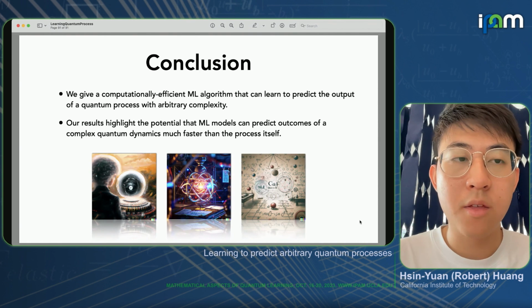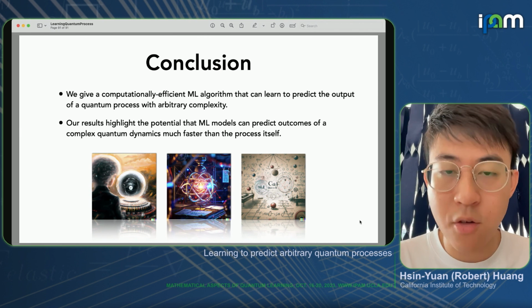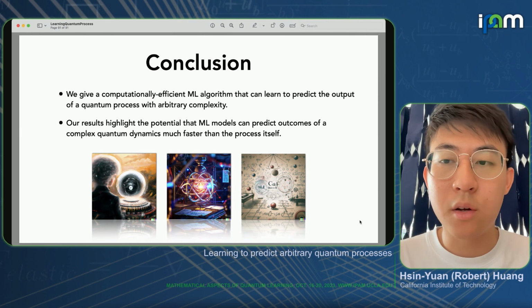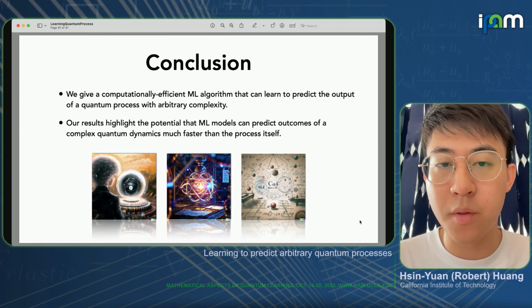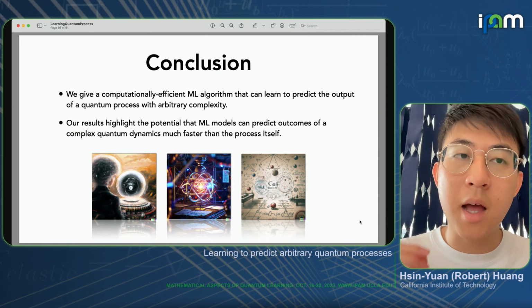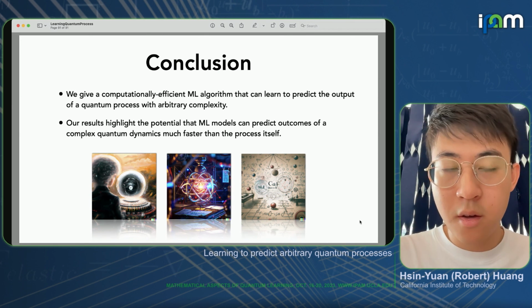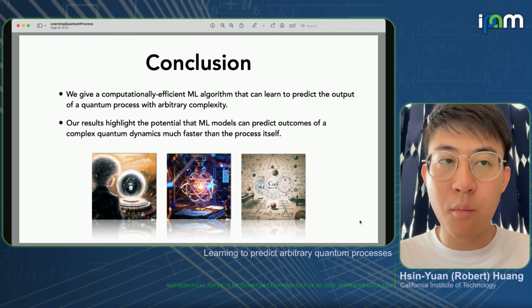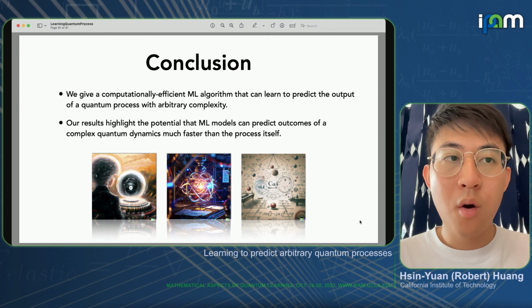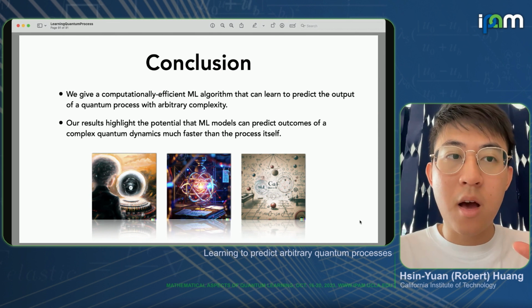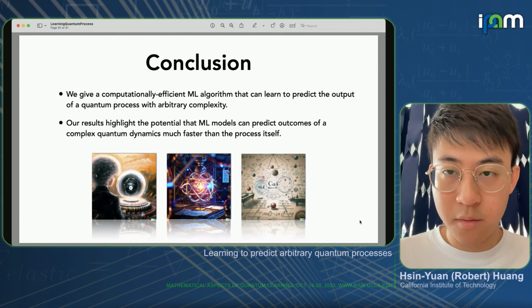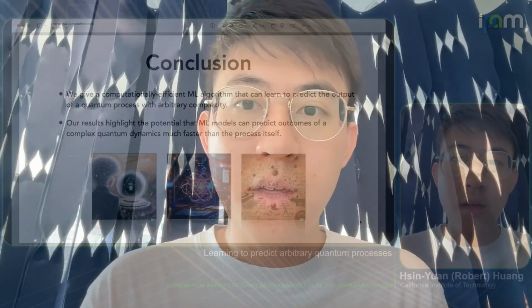To conclude, in this work, we give a computationally efficient ML algorithm that can learn to predict the output of a quantum process with arbitrary complexity. But note that this is a prediction in the average case. So it only predicts accurately when we have, say, random product states or some distribution that's flat under single qubit rotation. In particular, this doesn't work when we consider just classical bit strings, because of the average case hardness for random classical bit strings.